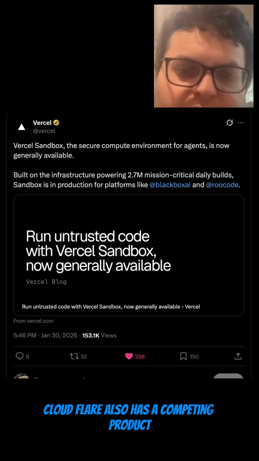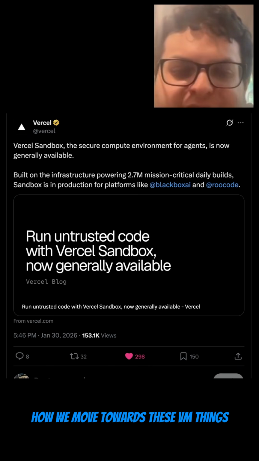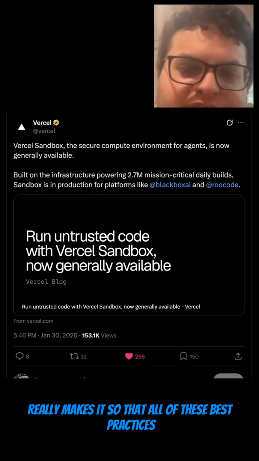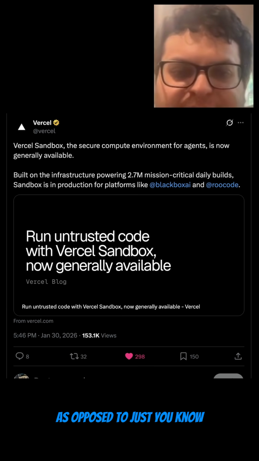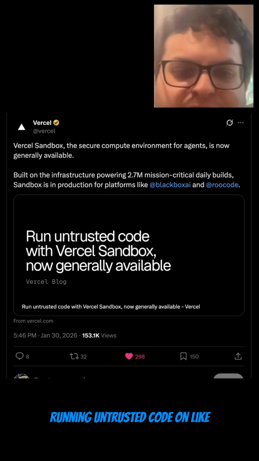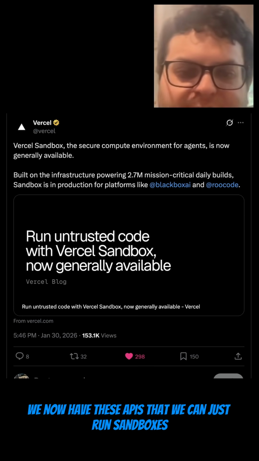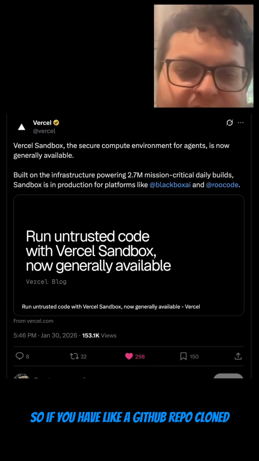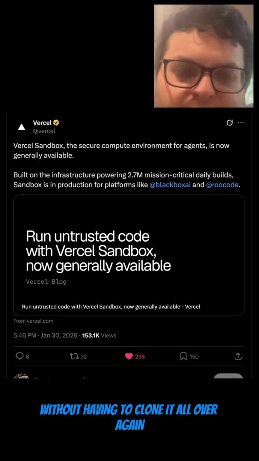Cloudflare also has a competing product that's very similar, and it'll be very interesting to see how we move towards these VM things. Like I've said before, the age of AI really makes it so that all of these best practices have to be utilized or are just much easier to utilize, as opposed to running untrusted code on VMs that we have to spin up. We now have these APIs that we can just run sandboxes, and you can also snapshot sandboxes on Vercel. So if you have a GitHub repo cloned, you can take a snapshot and spin up another sandbox without having to clone it all over again.